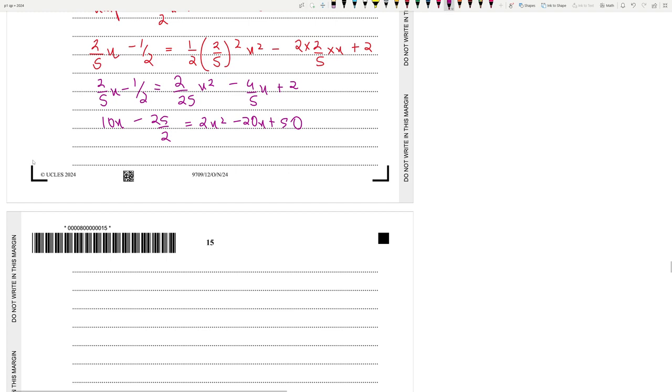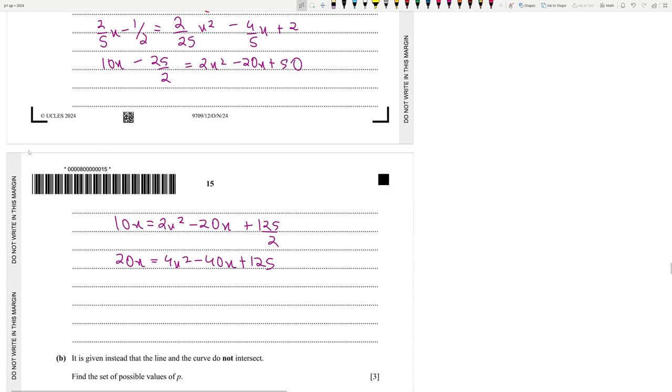So 50 plus 25 by 2, that is 125 by 2. 10x is equal to 2x square minus 20x plus 125 by 2. Multiply everything by 2 now. 20x is equal to 4x square minus 40x plus 125. Okay, so let's bring everything to the right. 4x square minus 60x plus 125 equals 0.